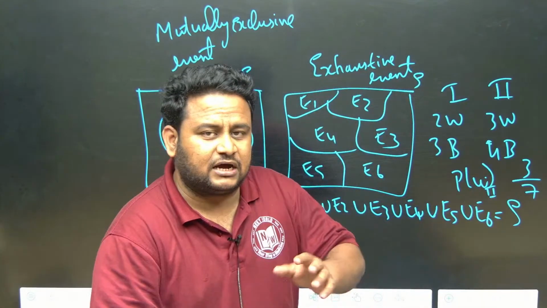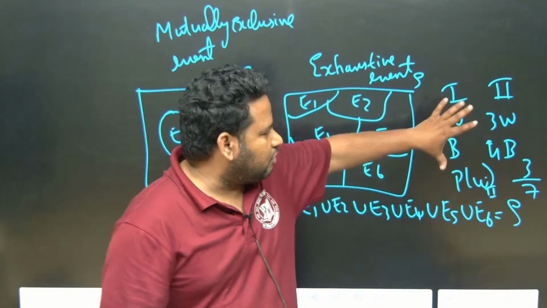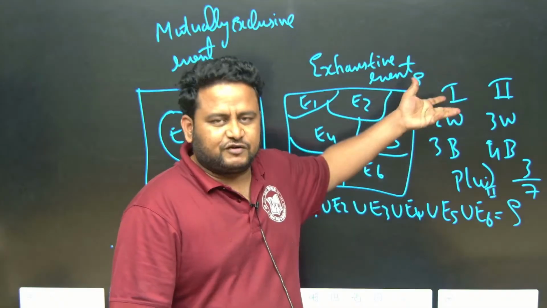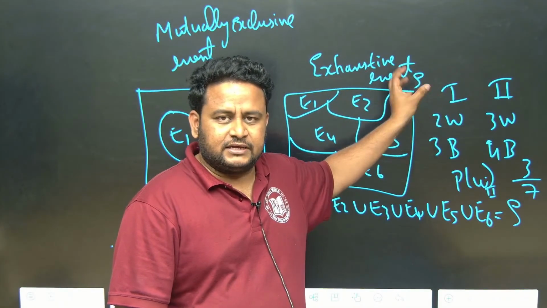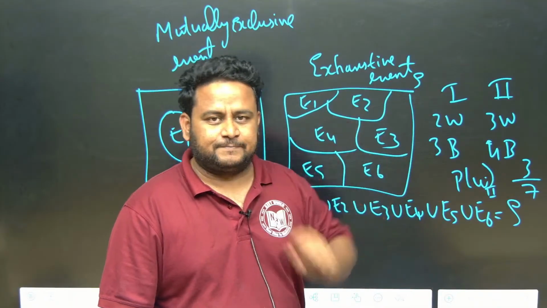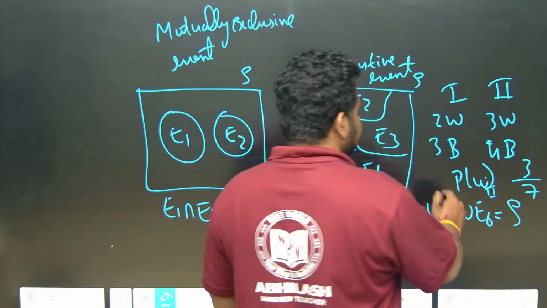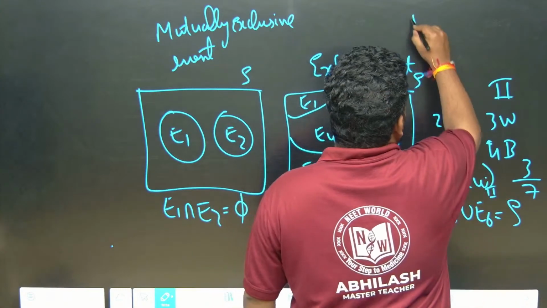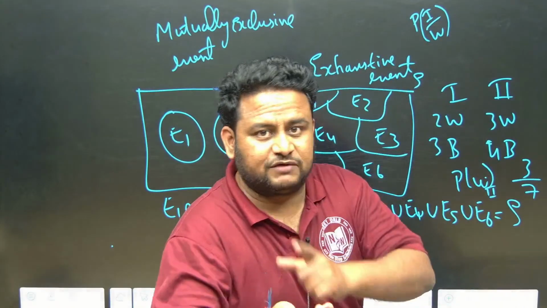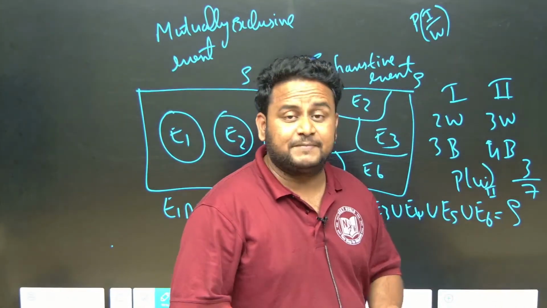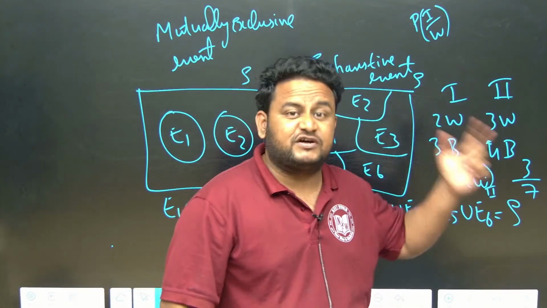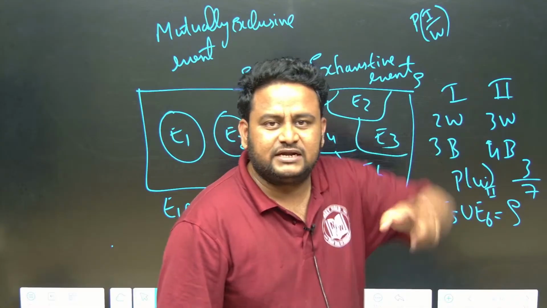If I talk in reverse terms, I will blindfold you and ask you to take a ball from either bag, and you don't know which. I will say that you have got the white ball, and ask the probability that you got it from the first bag. Earlier it was the probability of getting a white ball; now I am telling you that you got the white ball, but what is the probability that it came from the first bag? To find that out we will use the Bayes theorem.